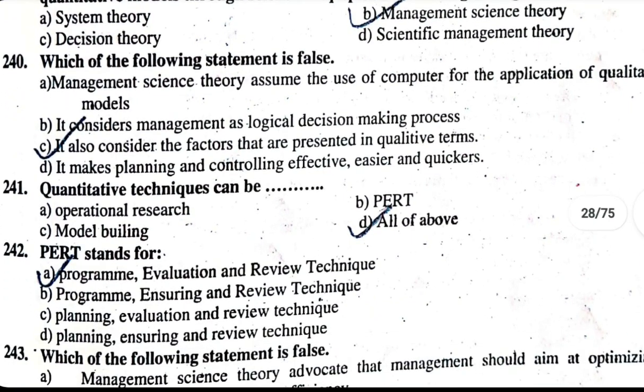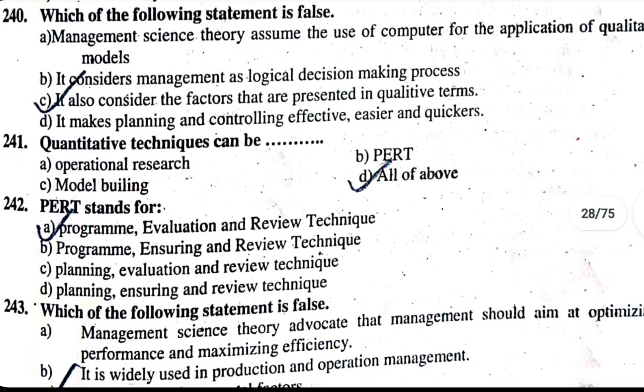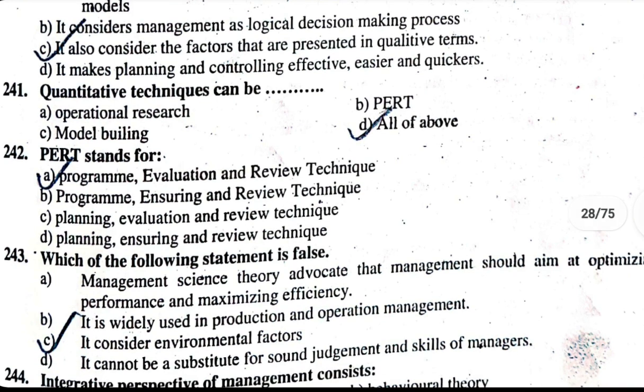2043. Which of the following statement is false? A. Management science theory advocates that management should aim at optimizing performance and maximizing efficiency. B. It is widely used in production and operation management. C. It considers environmental factors. D. It cannot be a substitute for sound judgment and skills of manager. The false one is it considers environmental factors.